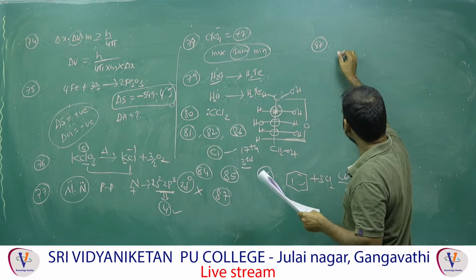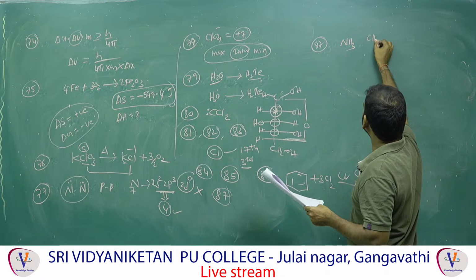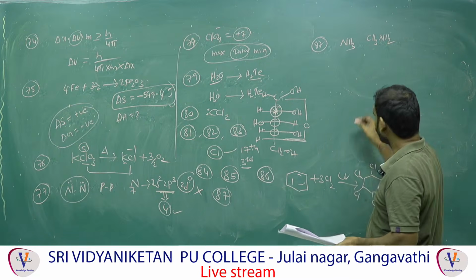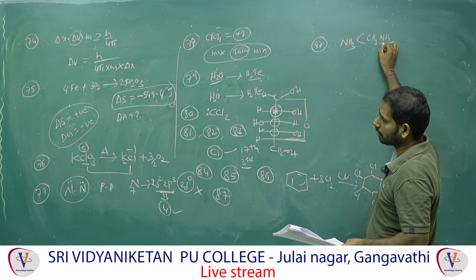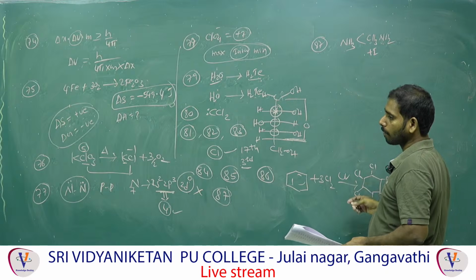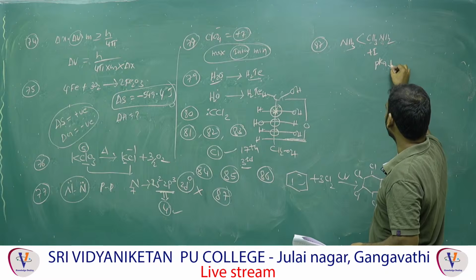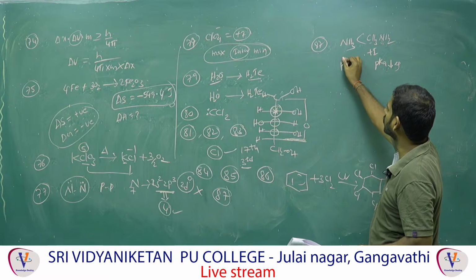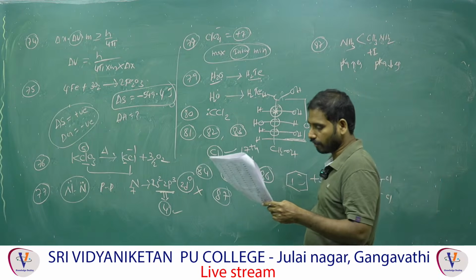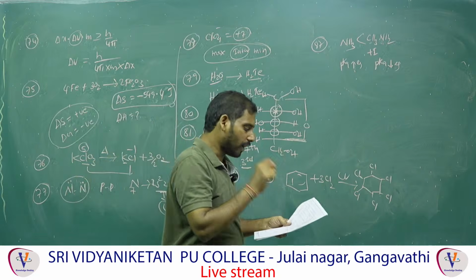The pKb of ammonia is smaller than methanamine, CH3NH2. Actually, which one is more basic? Methanamine is more basic than ammonia because of the +I effect of the methyl group. More basic means lower pKb, and the pKb value is lower for methanamine and higher for ammonia. But they have given it reversed. So statement 1 and statement 2 are incorrect. Next one, 88.